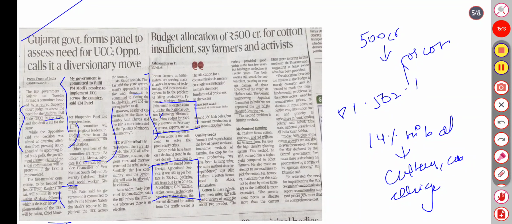According to GH Varle of Senior Technologies, based in Maharashtra, current demand for cotton from the textile sector is 350 lakh bales, but current production is 300 lakh bales. Farmers and experts blame the lack of newer seeds and innovative farming methods for lower productivity. The same method since independence, says the cotton farmer.